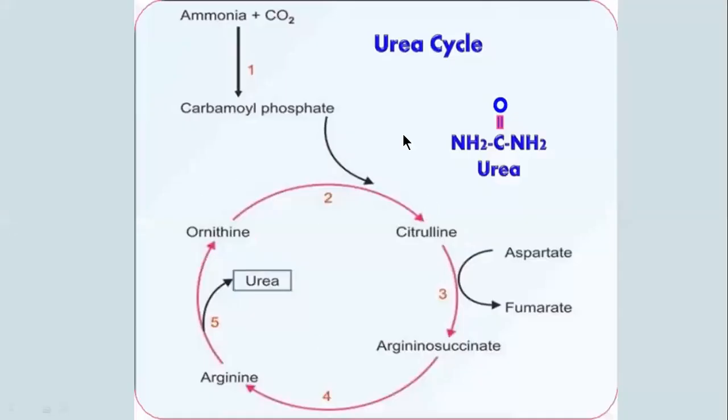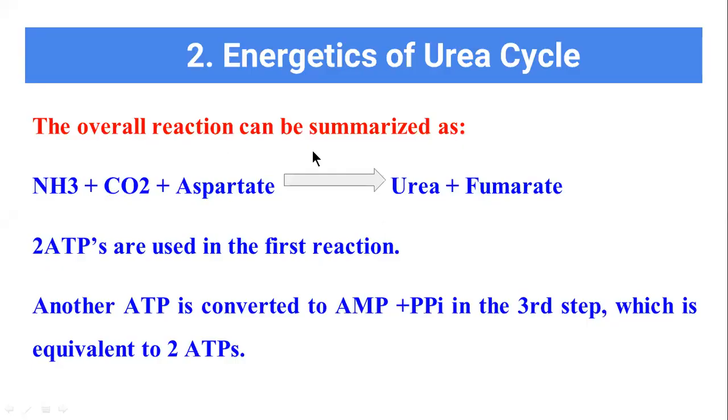So this is the overall view of the urea cycle. How can we summarize the overall reaction? First, the ammonia joins with carbon dioxide with the help of aspartate. This is happening in the final stage, the fourth stage. In the fourth stage, ammonia and carbon dioxide condense with the aspartate, which produces urea and fumarate.